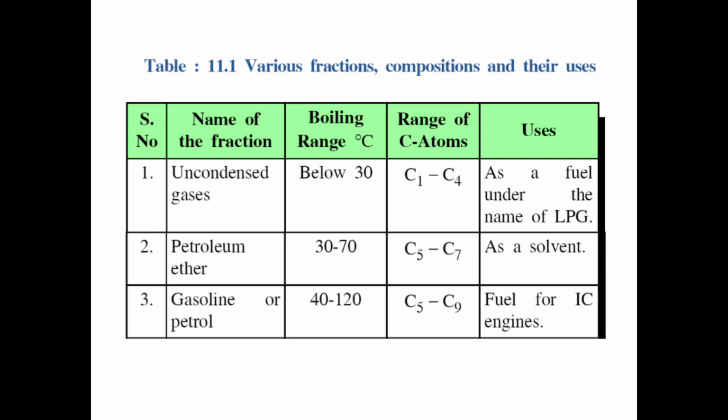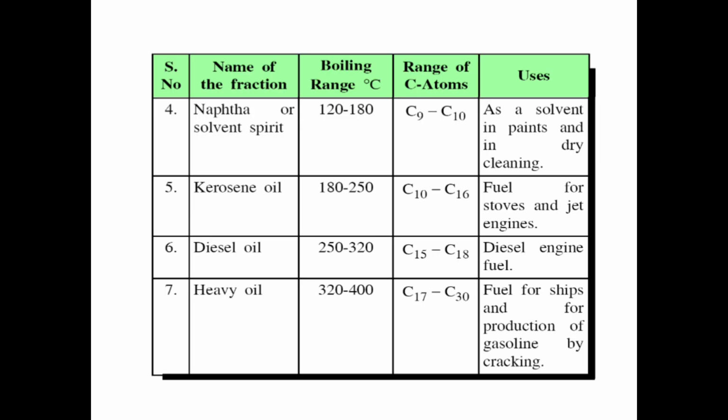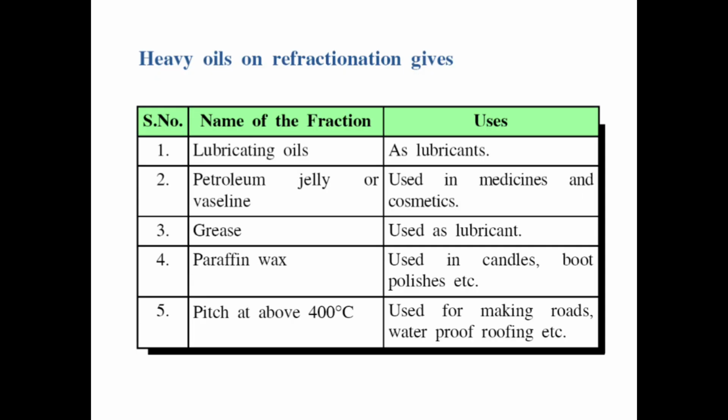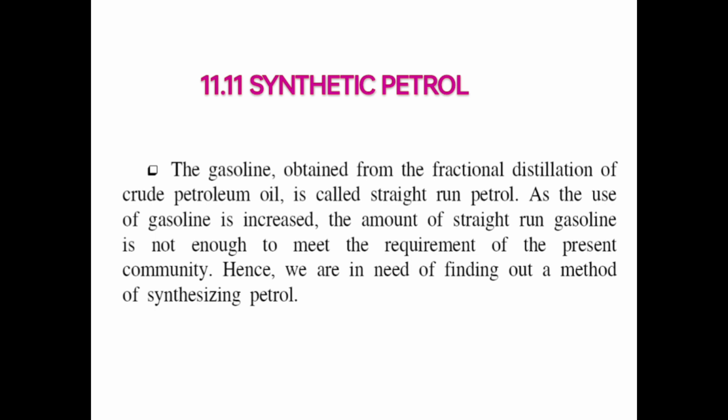Name of the fractions, boiling range in degrees centigrade, range of carbon atoms, and uses: uncondensed gases, petroleum ether, gasoline or petrol. Heavy oil or refraction gives the following fractions. Lubricant oils, used as lubricants. Petroleum jelly or vaseline, used in medicines and cosmetics. Greases, used as lubricant. Paraffin wax, used in candles, boot polish, etc. Pitch, above 400 degrees, used for making roads, waterproof roofing, etc.